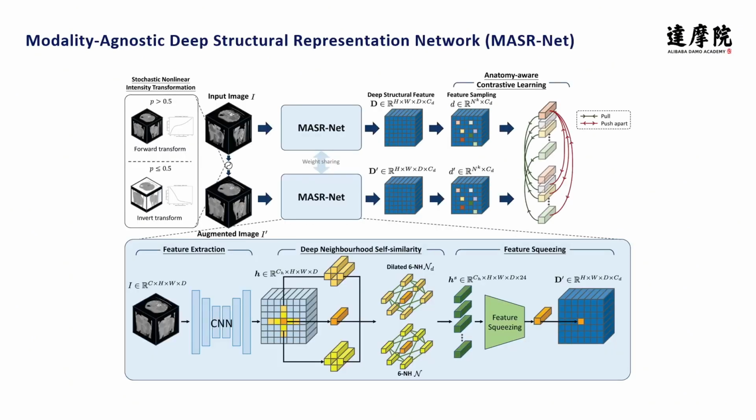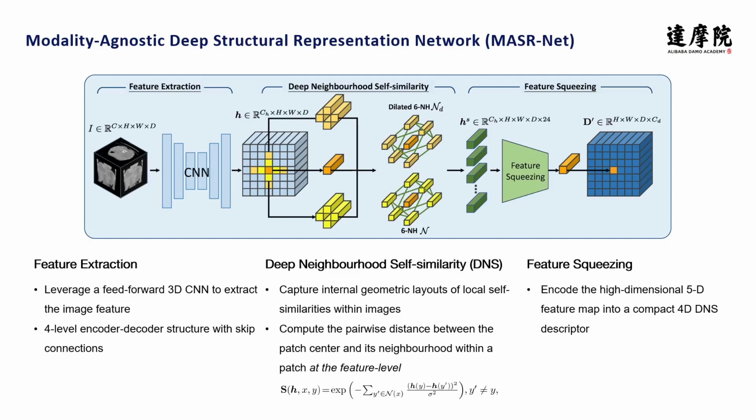To address the limitation of existing methods, we propose a modality-agnostic deep structural representation network and contrast deep learning paradigm to learn a deep structural image representation for multimodal registration. Our proposed network comprises three major components: feature extraction, deep neighborhood cell similarity, and feature squeezing.